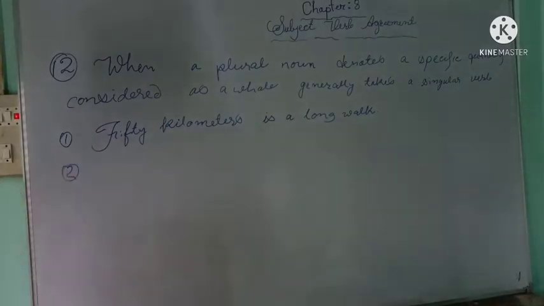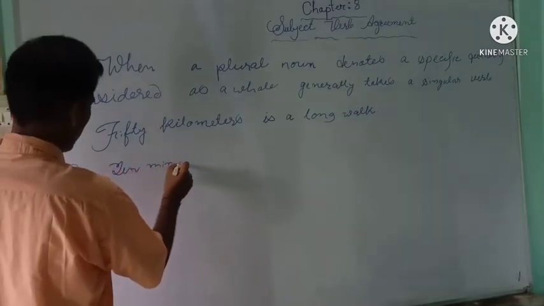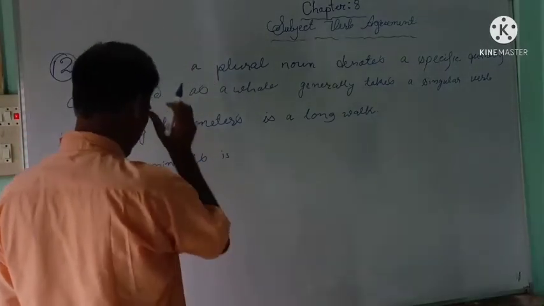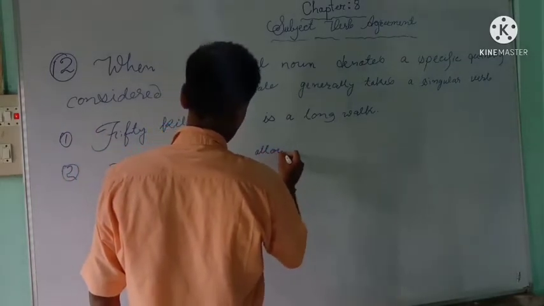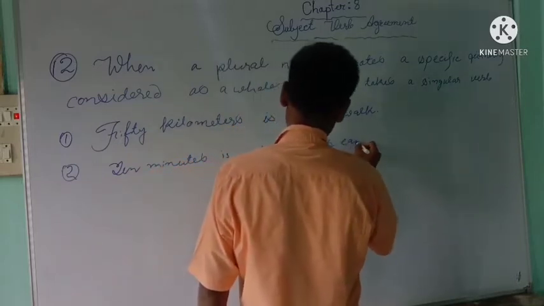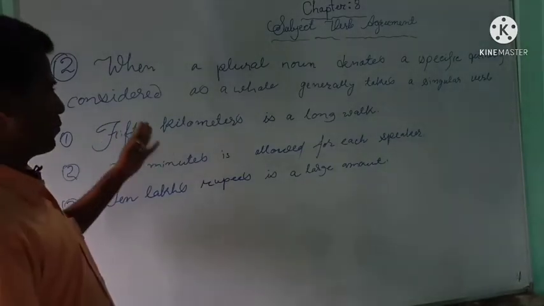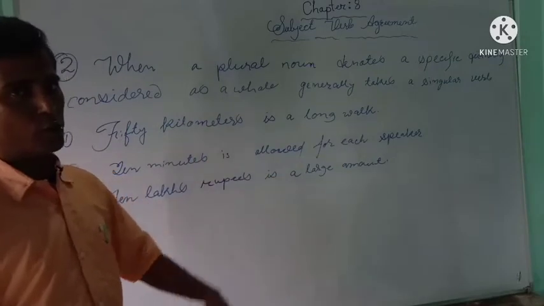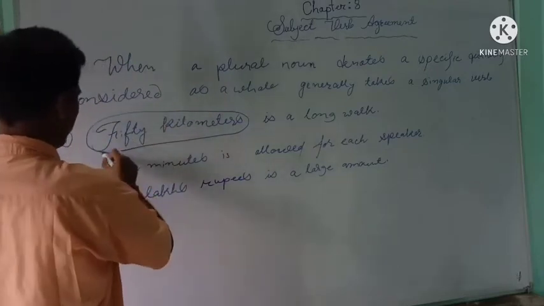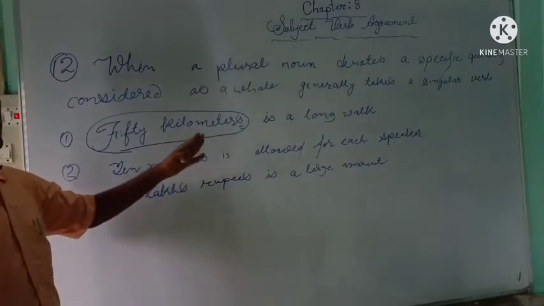Okay, now see, 10 minutes is allowed for each speaker. Well, see, now in the first sentence, 50 kilometers is a long distance. Now here see, 50 kilometers is a plural noun, okay, kilometers. Seeing the kilometers we can come to know that this is a plural noun.